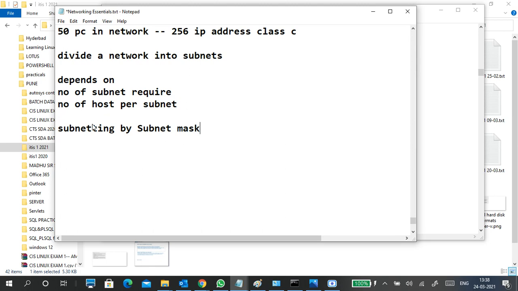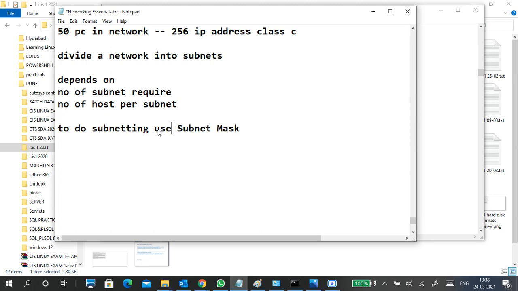A subnet mask divides your IP address into network and host portions. But to do subnetting, we use the subnet mask.